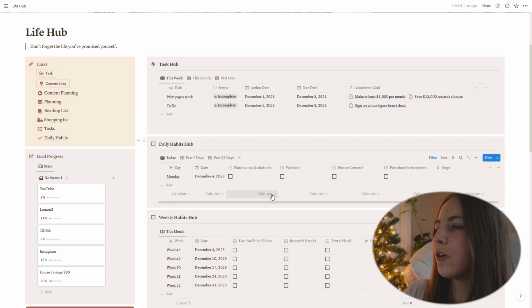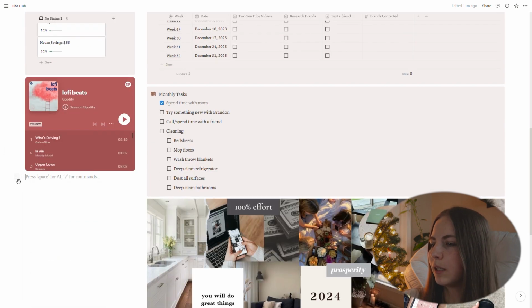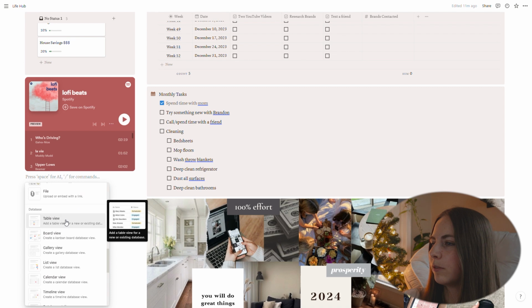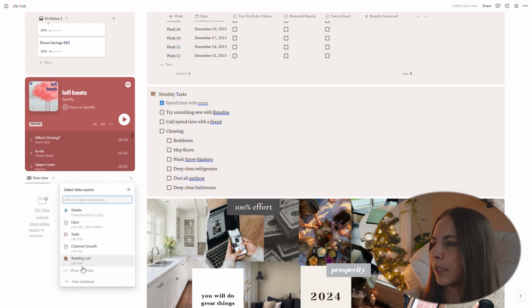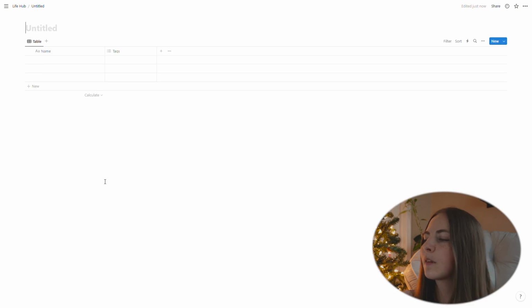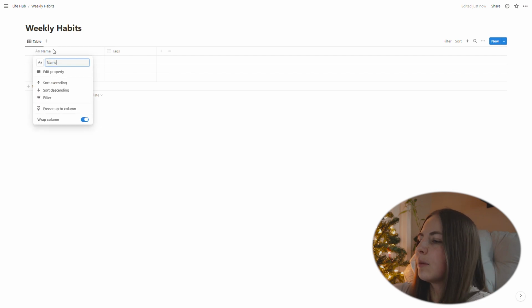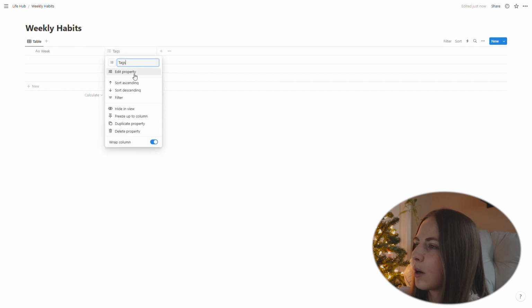So essentially how you create one of these is the first thing that you are going to do is you are going to create a new database. So we're going to come here and we're going to click on table view and we're going to create a new database. I'm going to go ahead and I'll open this up separately. And we're gonna put weeks. So I'm gonna show you guys how to create the weeks database. So let's actually change this to weekly habits. And then for this one, I'm going to put the week. I'm just gonna leave that as a text property.